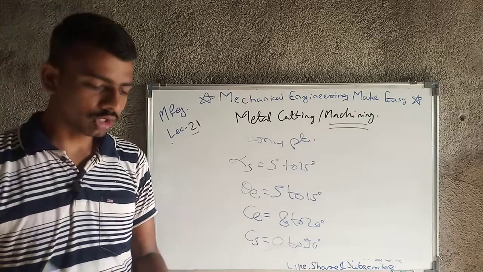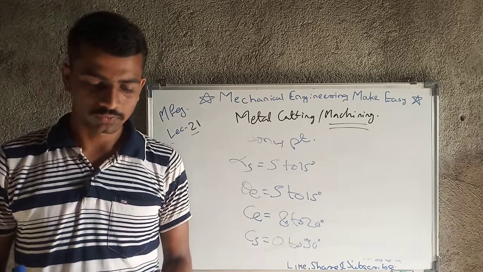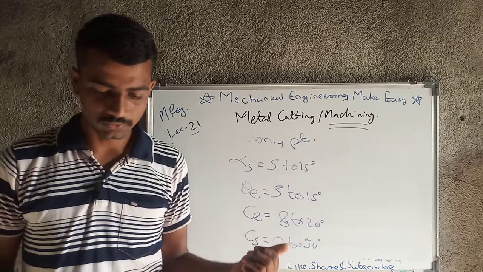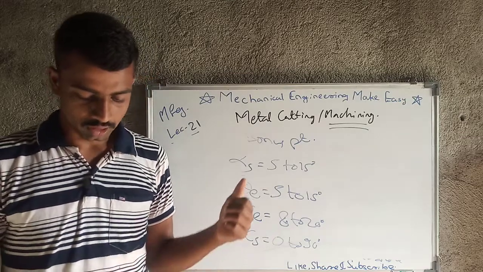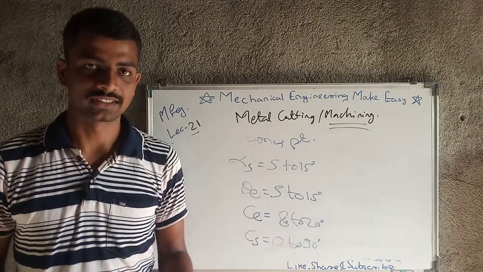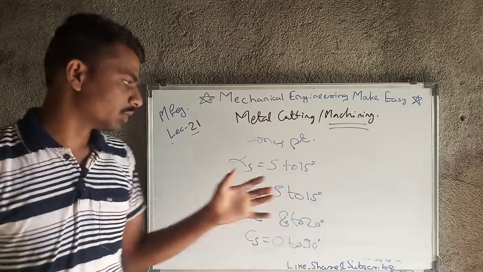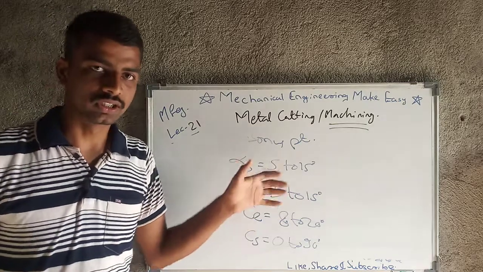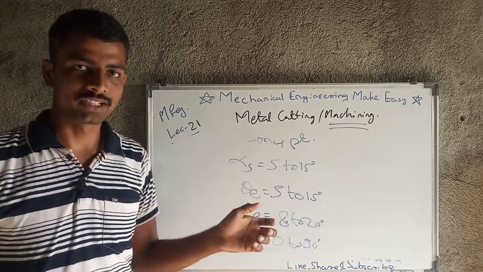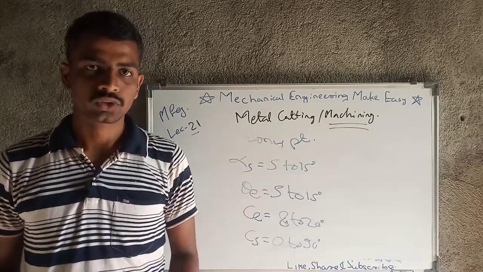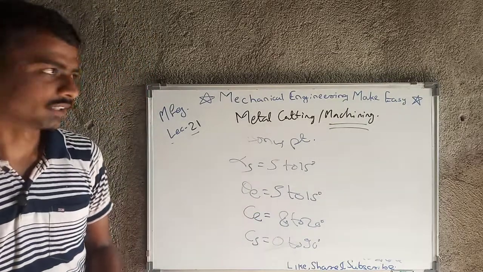So this is all about today's lecture. In the next lecture I will come up with tool designation, the normal rake system, and so on, meaning exactly how we are going to denote the tool geometry and all the parameters. We will look at that in the next lecture. So stay tuned for that, and we will meet again.